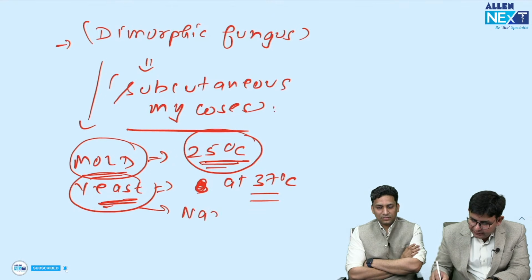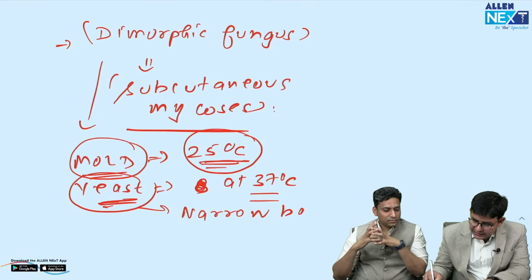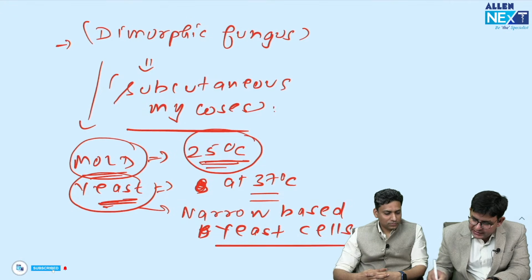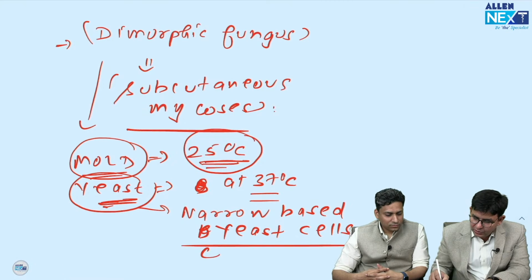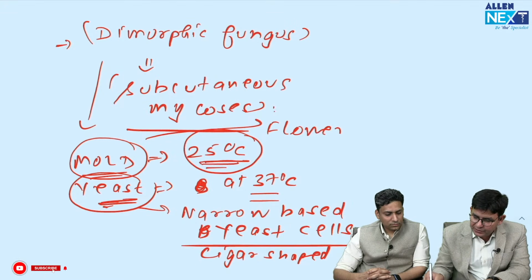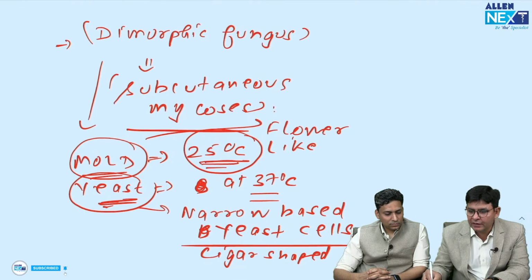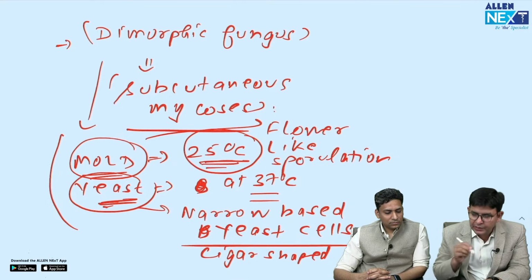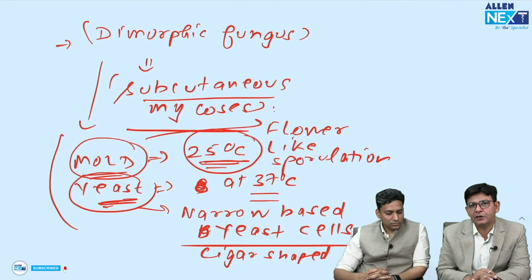Fine. So this particular yeast form, how does it look? In this you have narrow based budding yeast cells, also termed as cigar shaped yeast cells. And as far as the mold form is concerned, flower like sporulation is observed. Beautiful flower like sporulation is observed in the mold form. So that's why it is termed as dimorphic fungus. But important is, it does what? Subcutaneous mycosis, not the deep one. This is an exception. Right.